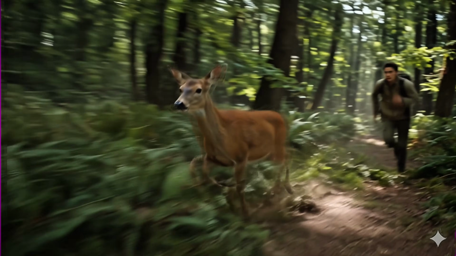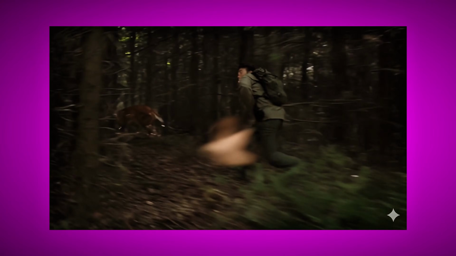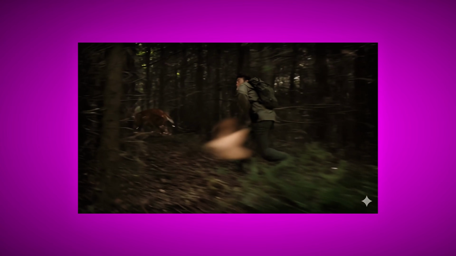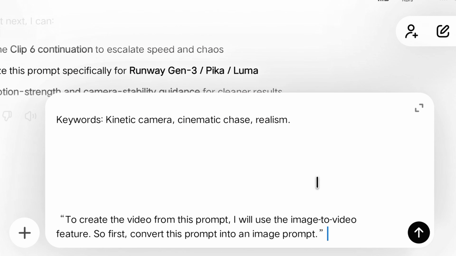Now, if you watch this fifth video, you will see that even in this one, the last frame does not show a clear photo of the character, which means if we create the next video from the last frame of this video, then our character will change. So for that, we will again copy the sixth video prompt and paste it below. And under that, we will paste the same line that we used to convert the fifth video prompt into an image prompt. We will paste this line under the sixth video prompt and press enter.